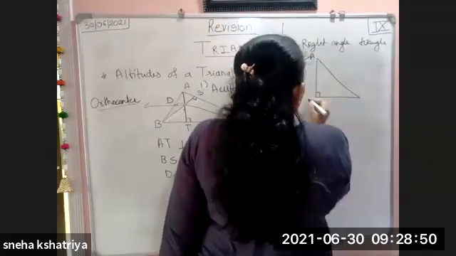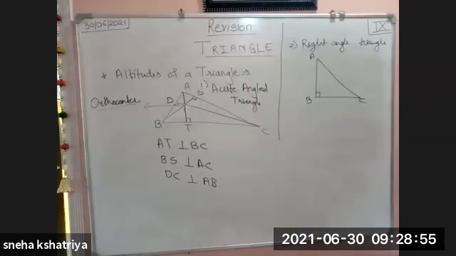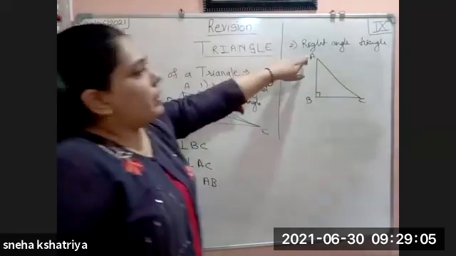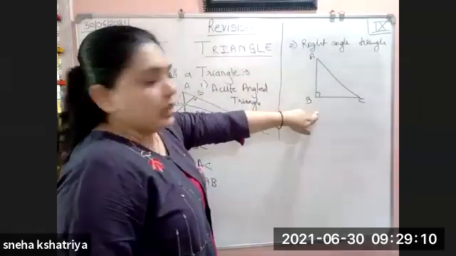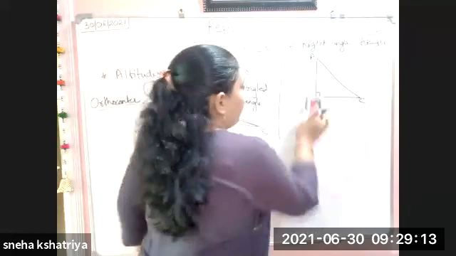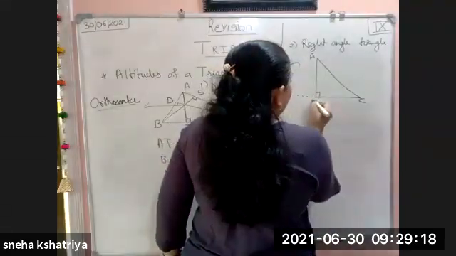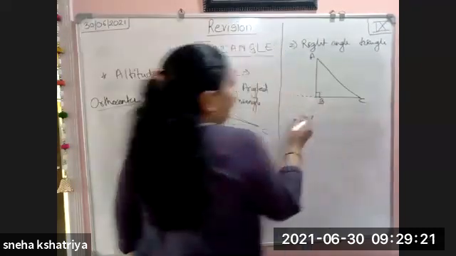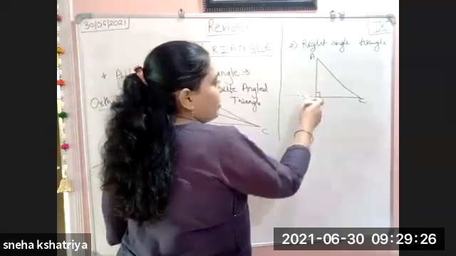This is right angle triangle A, B, and C. Now what we have to do? We have to draw a perpendicular from each and every vertex to the opposite side. Now if we take vertex A, which is the opposite side? BC. BC is the opposite side. Now we have to draw a perpendicular from vertex A to BC. But it is already drawn.